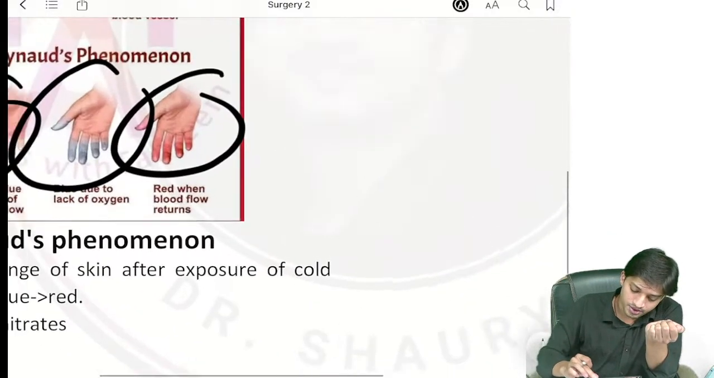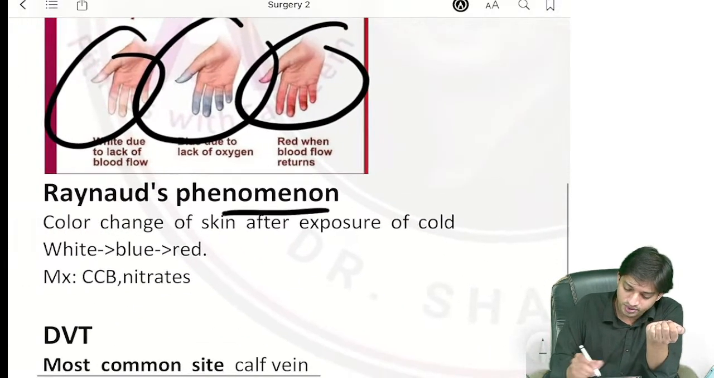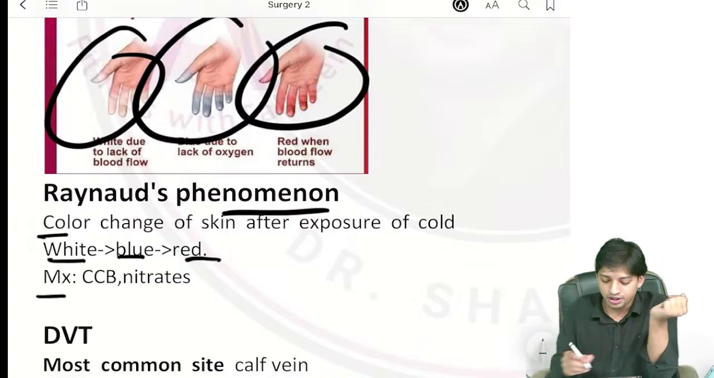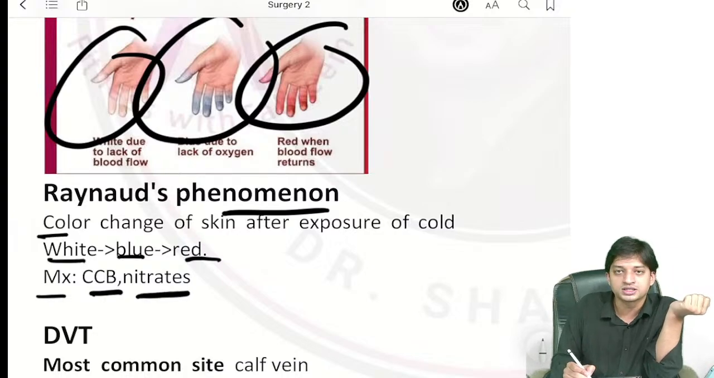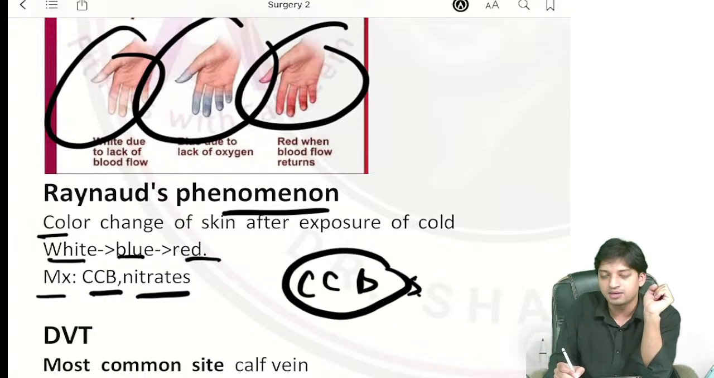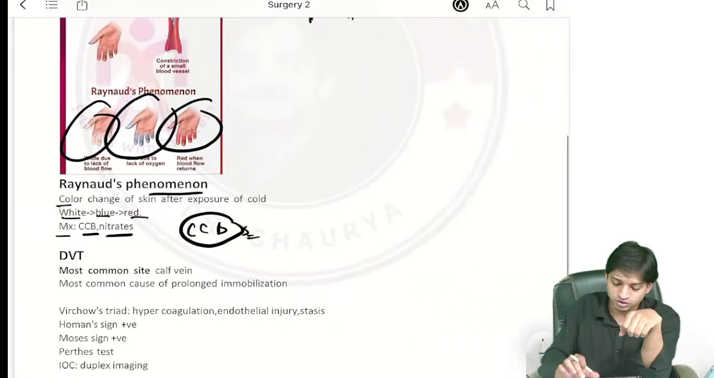Now, come here. We have discussed Raynaud's phenomenon, with color change: white, blue, and red. Management, what will you do? You already know for the management, you will give calcium channel blockers and nitrates. You know nitrates are smooth muscle relaxants. They will dilate the blood vessels, right? CCBs, calcium channel blockers, will also do the same thing.